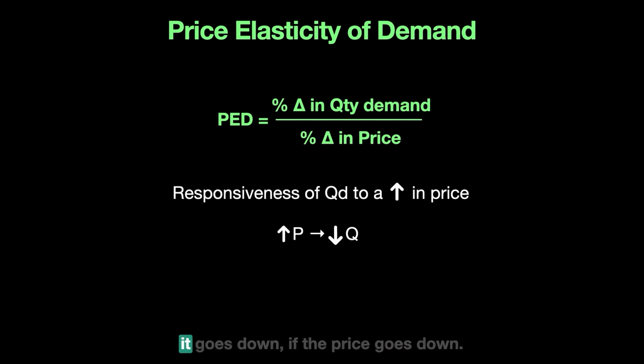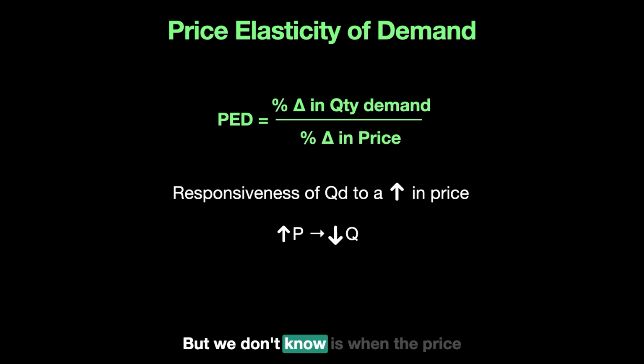If the price goes up, quantity goes down. If the price goes down, quantity goes up, for example from P0 to P1, the quantity will go up from Q0 to Q1. So the relationship is always negative, and that's why PED is always negative.